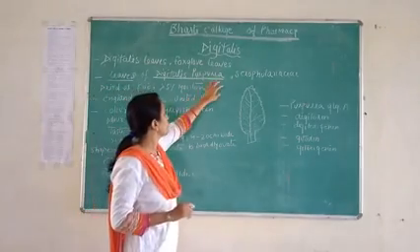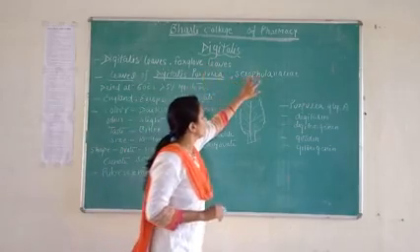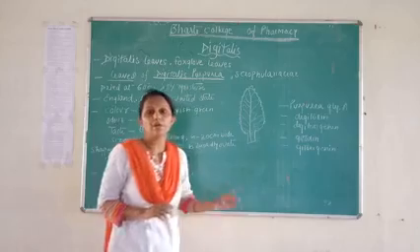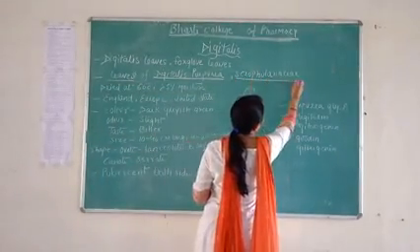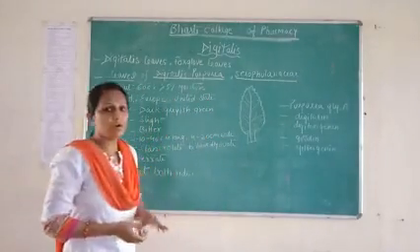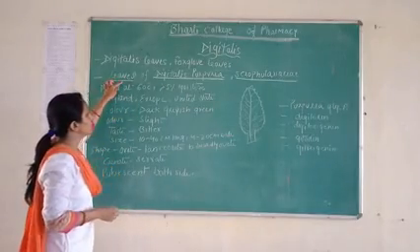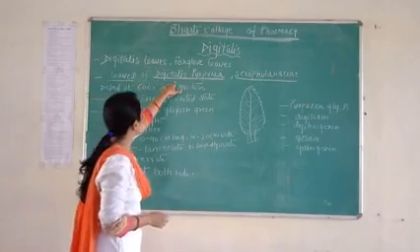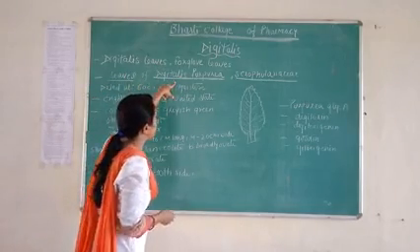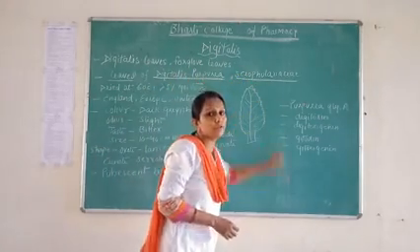Next we talk about its family. Digitalis belongs to the family Scrophulariaceae. So in biological source, the leaf part of digitalis is used, its botanical name is Digitalis purpurea, and its family is Scrophulariaceae.